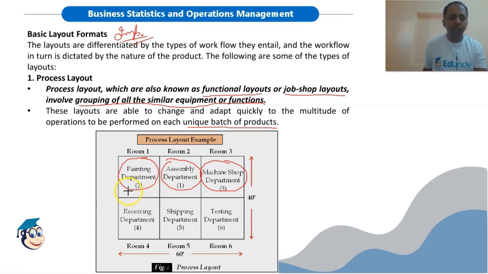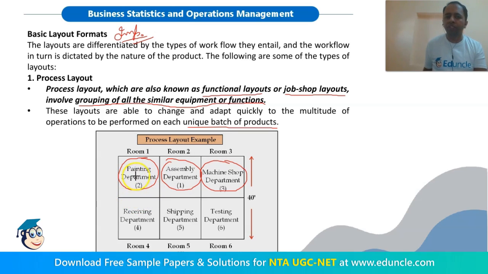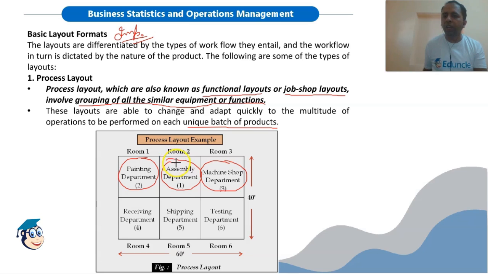Then there is efficient supervision, because we are grouping similar machines together at a particular department, so we can supervise all the machines very easily at the same time. Breakdown can be easily handled. If there is a breakdown at any particular department, this breakdown will not affect the working in the other departments because other departments are working independently. So breakdowns can be easily handled.